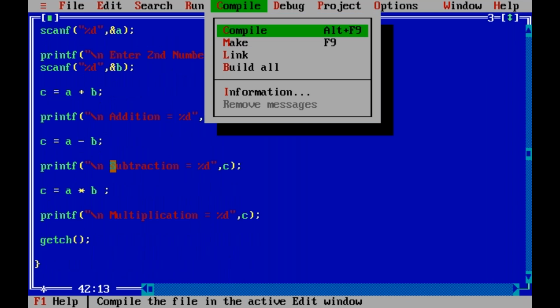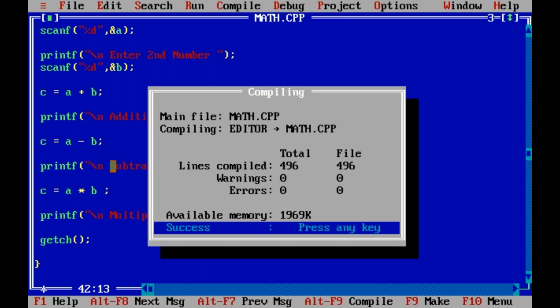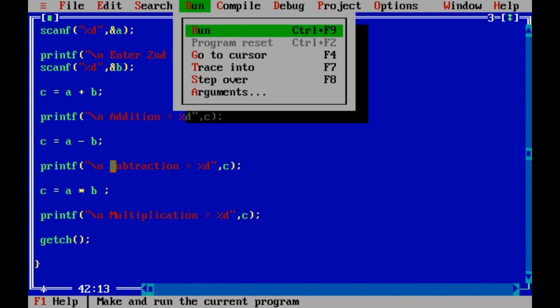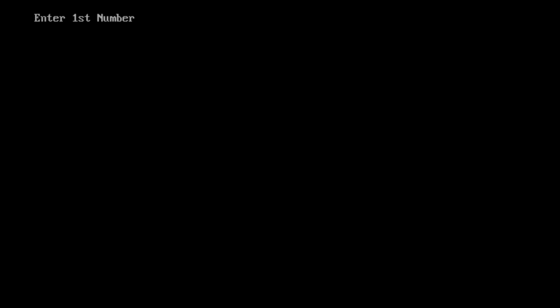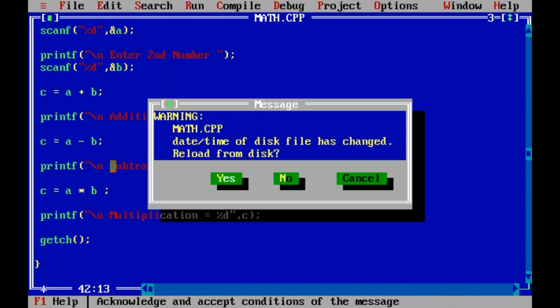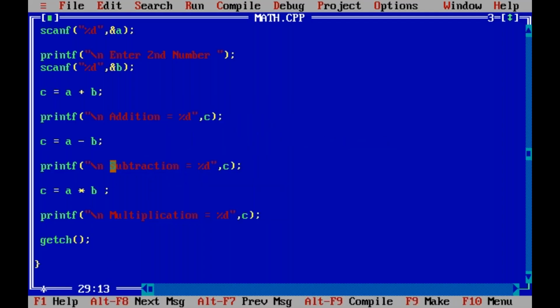Alt C for compilation. I'm comparing only compilation, no execution. Compile. Success, no errors. Press any key. Then Alt R to run. Program executed. Enter number 10, enter number 20. That's it, completed.